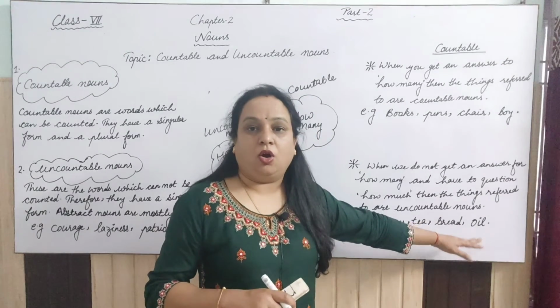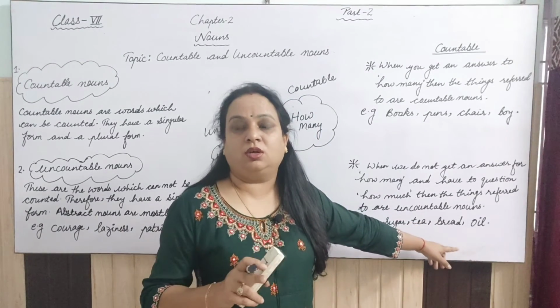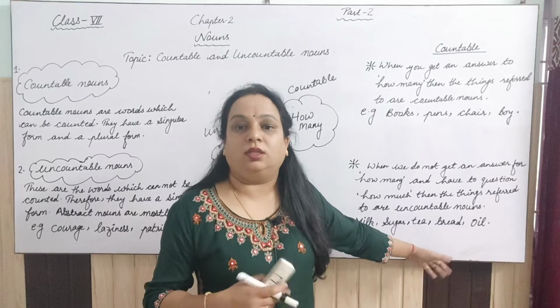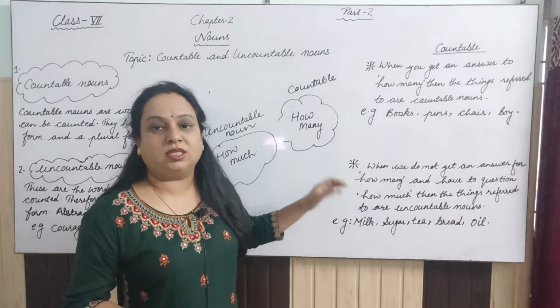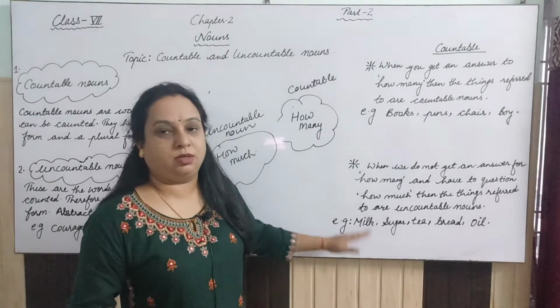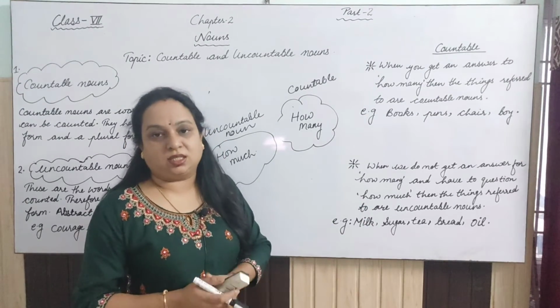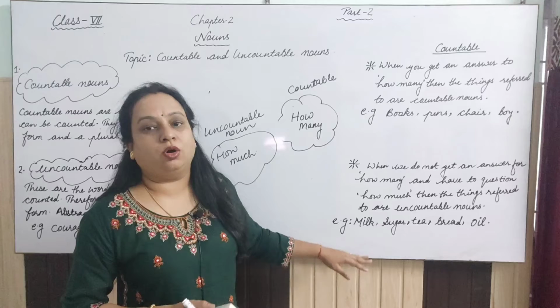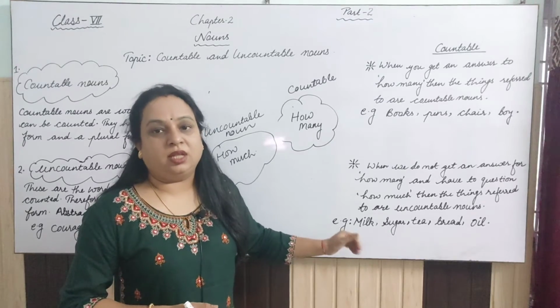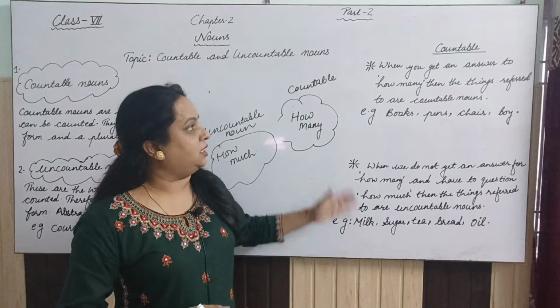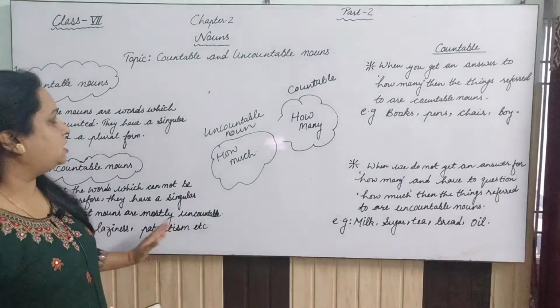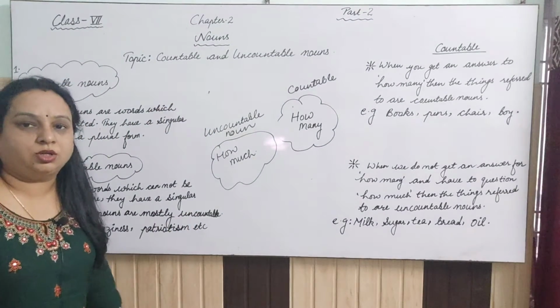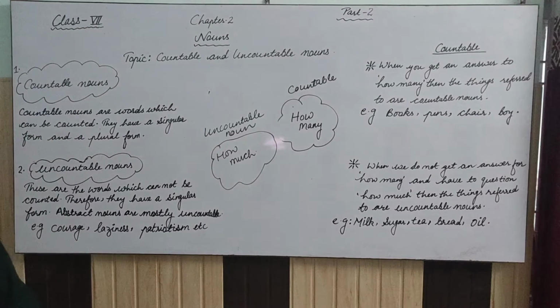Then oil. One bottle of oil. It is not oils, right? So these are the examples of uncountable nouns. Let's do the exercise which is given in your grammar book, and then you will come to know very easily the difference between countable and uncountable. But before that, just take a screenshot of this, note it down in your notebook, and then we will do the next.